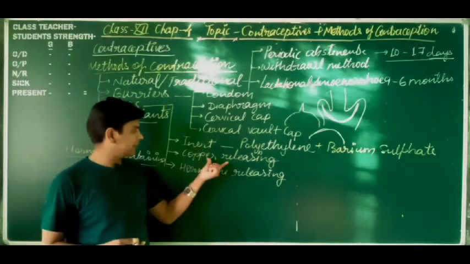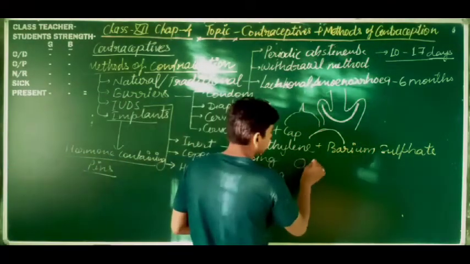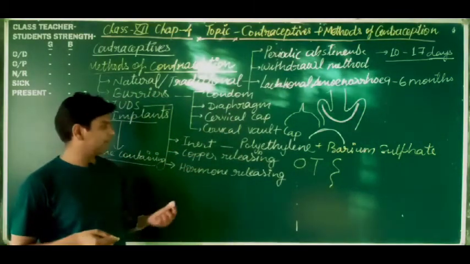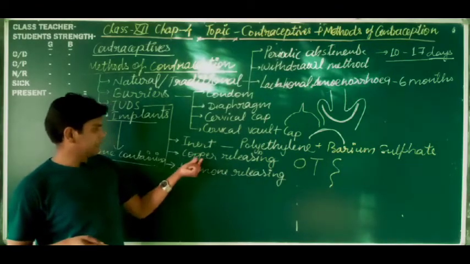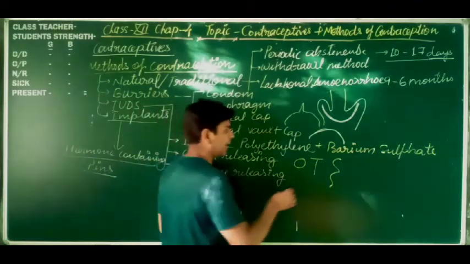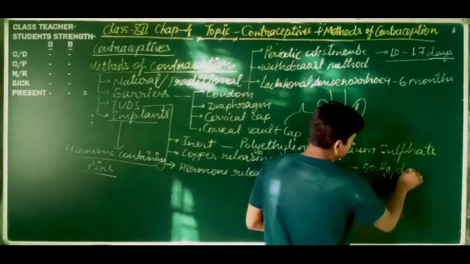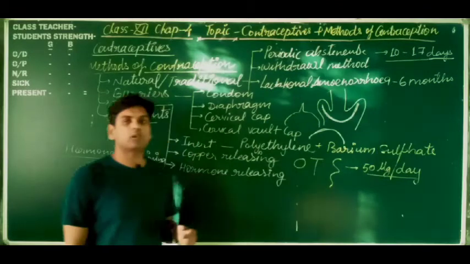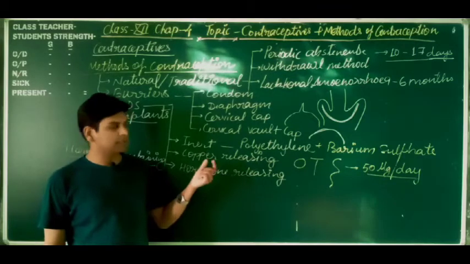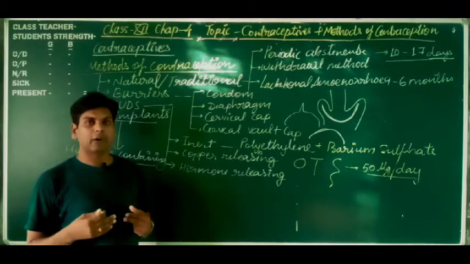Here copper releasing IUDs are of different types according to their shape: ring-like, T-shaped, spiral. Copper-coated metallic devices are inserted inside the uterus, and ionized copper is released in an amount of 50 microgram per day. This ionized copper restricts the motility of sperm, and it increases the phagocytosis of sperms by the endometrium.